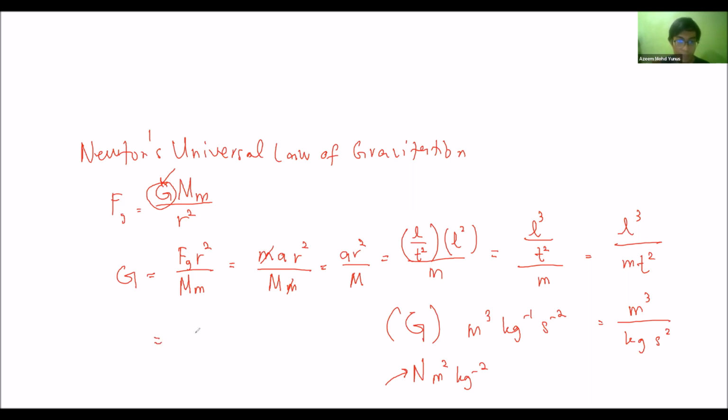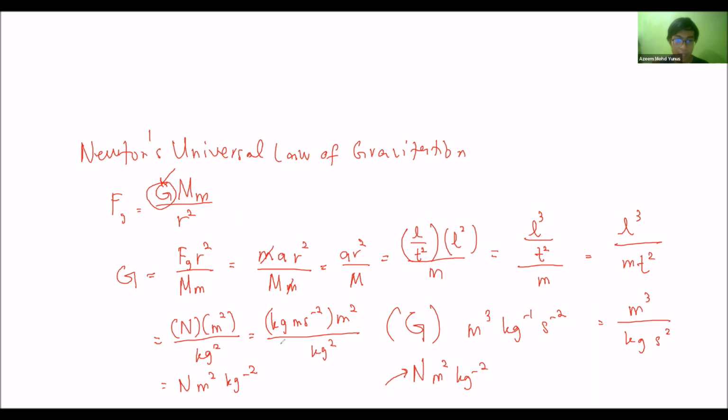If we want to redo this, it becomes Newton, this is meter square, below is kilogram square, so it becomes N m square kilogram negative 2. So what if we replace Newton with kilogram m s negative 2, m square over kilogram square, does it become m cube kilogram negative 1 s negative 2 or not?